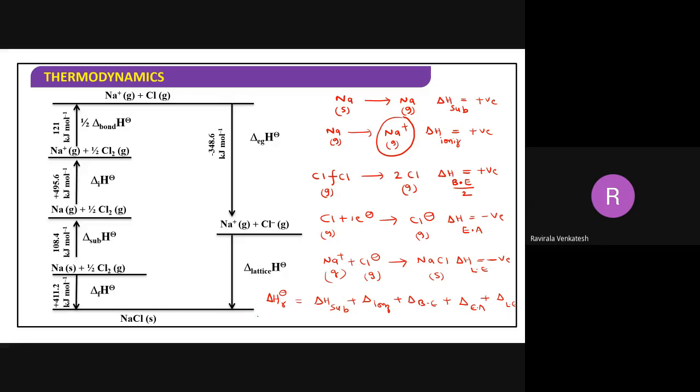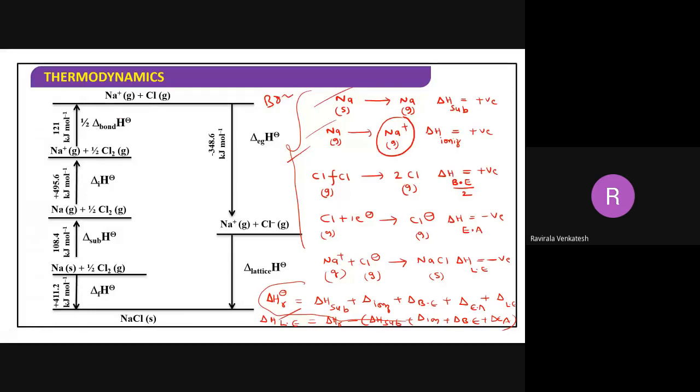Now, how do you calculate enthalpy of lattice energy? It can be calculated as enthalpy of reaction minus enthalpy of sublimation plus enthalpy of ionization plus enthalpy of bond energy plus enthalpy of electron affinity. You will get the enthalpy of lattice energy. So these are some formulas. How did you get this formula? Based upon these things. This is called the Born-Haber cycle.